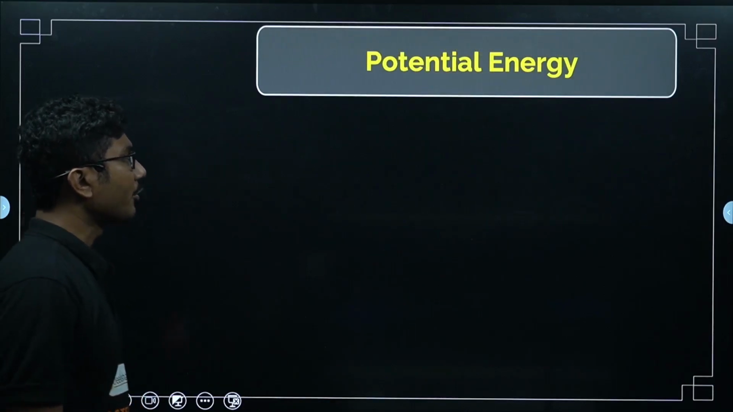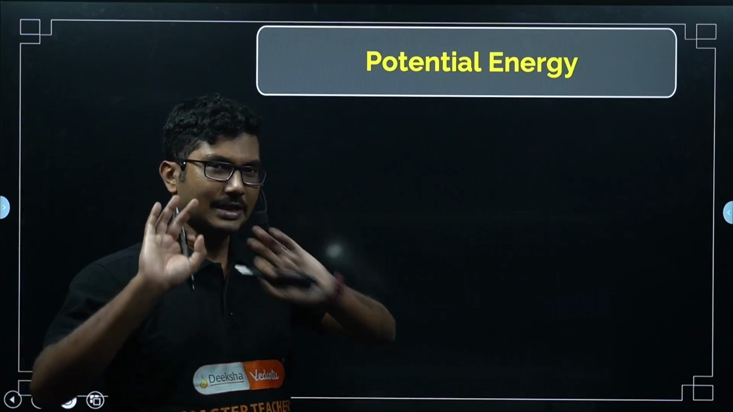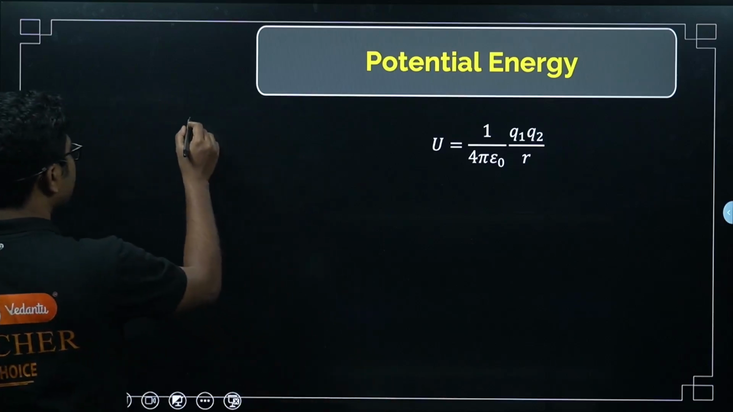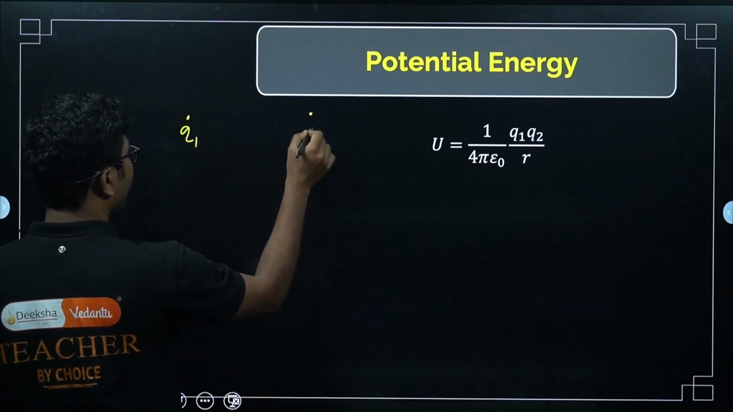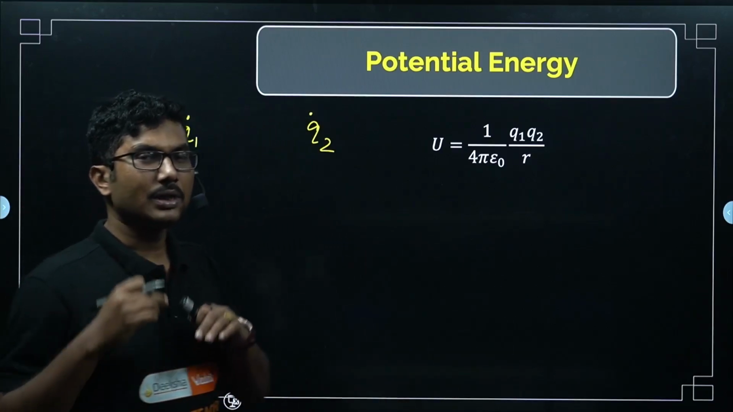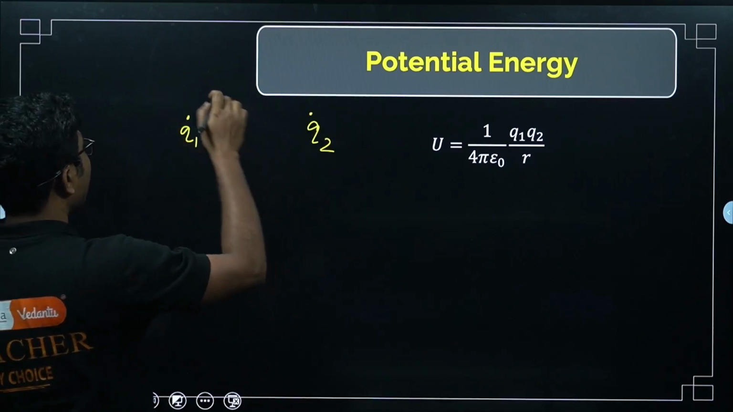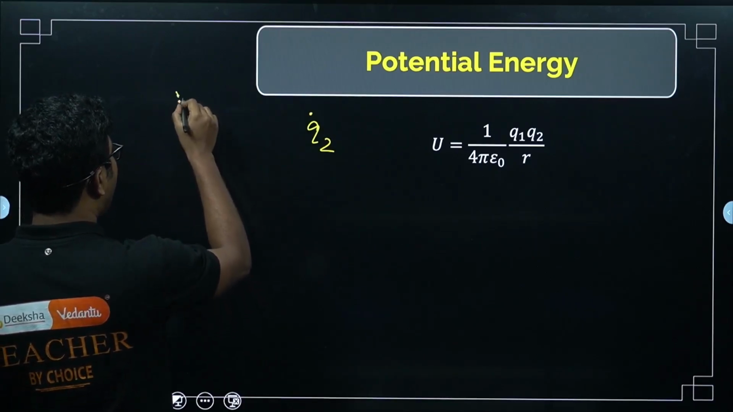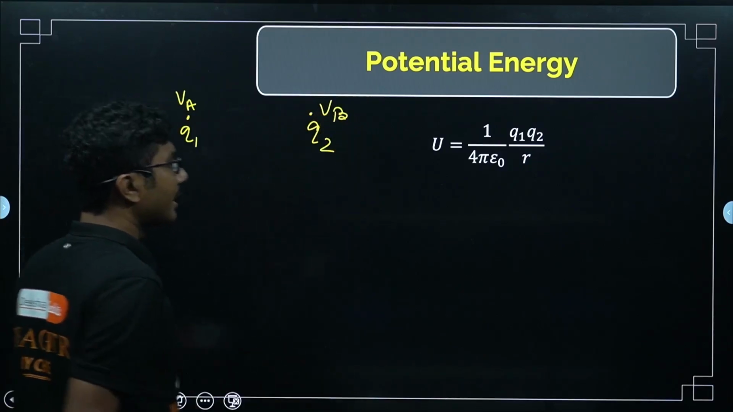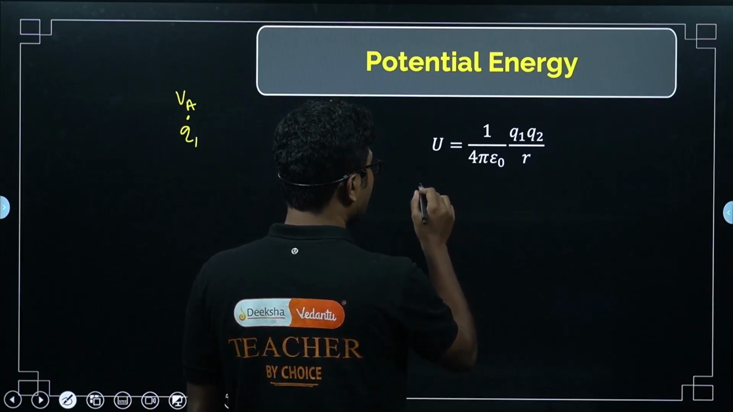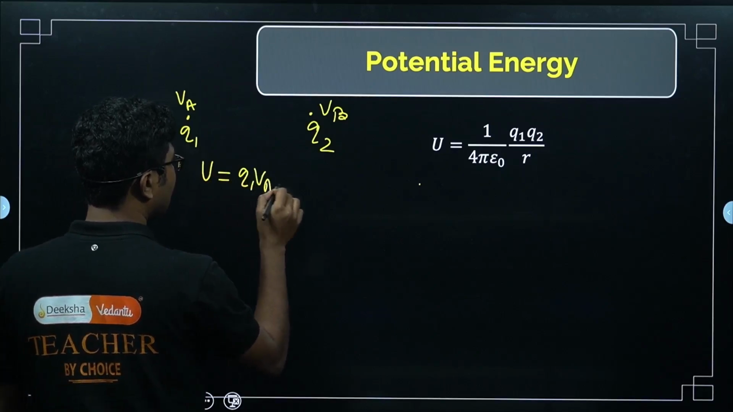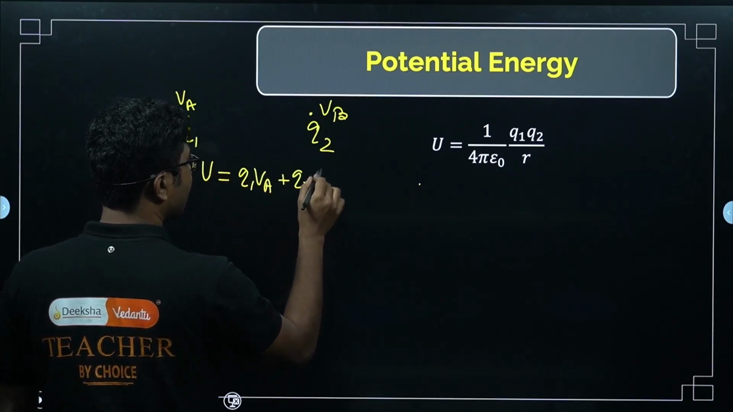Now let's move on. Potential energy, electric potential energy, okay? Now, the electric potential energy between two charges, suppose we have a two charge system Q1, Q2, then this is the potential energy of this particular system. Now if this entire system is kept in an external electric field, and the potentials at these two points are VA and VB, then the electric potential energy for this system can be written as Q1 VA plus Q2 VB.